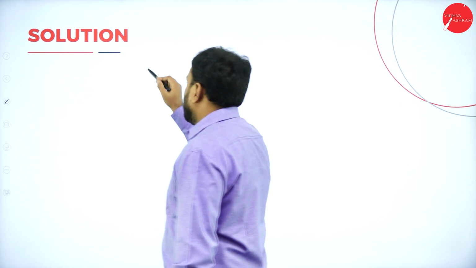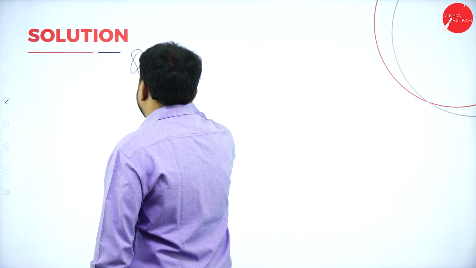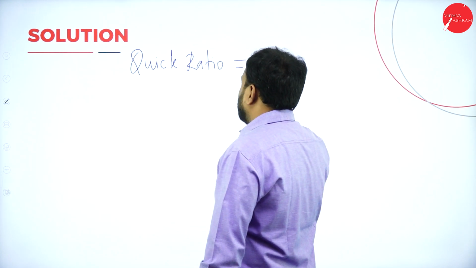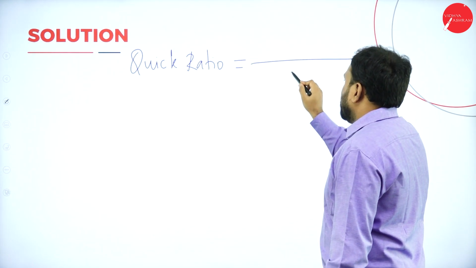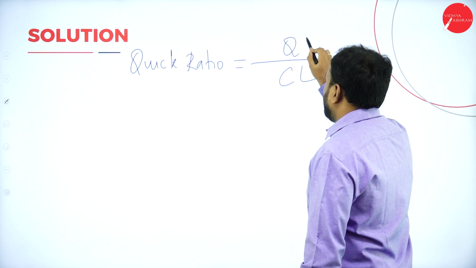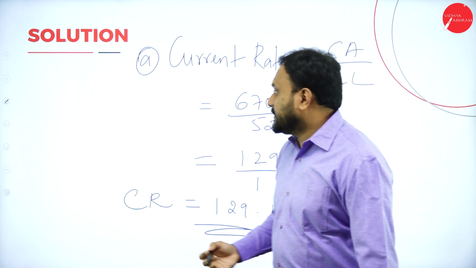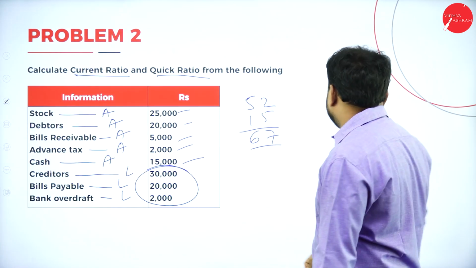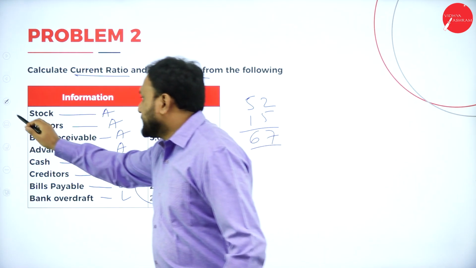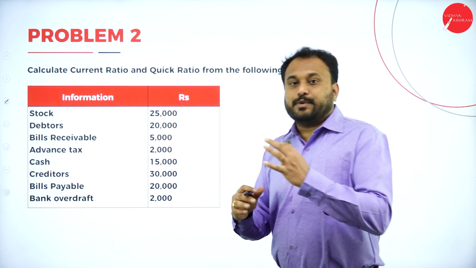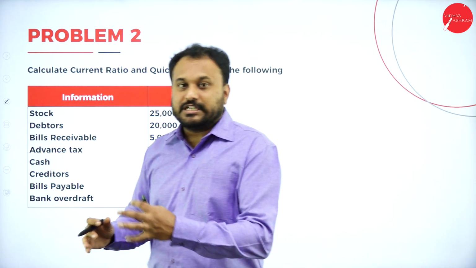What is the quick ratio here? Quick ratio, you are supposed to do very fast now. Quick ratio is equal to quick assets divided by current liabilities. Now we need to identify which are the quick assets here. Let me erase everything for you right now. So here what we are supposed to do is identify which are the quick assets.